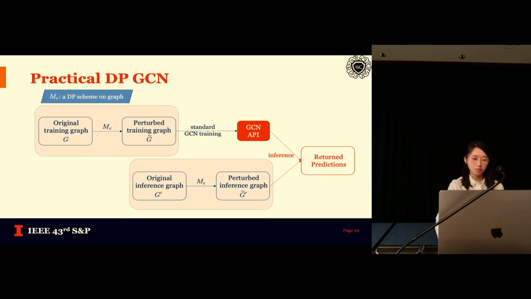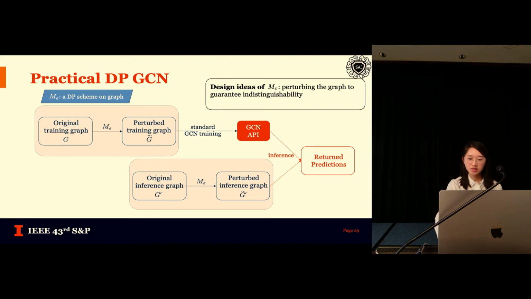Particularly, we designed the DP scheme such that it guarantees the indistinguishability between the perturbed graph and the original graph. We propose two algorithms that achieve the goal: EdgeRand, which performs value flipping, and LapGraph, which adds Laplacian noise. We additionally provide analysis on the privacy as well as the upper bound analysis for any link re-identification attack against our DP graph convolutional network.